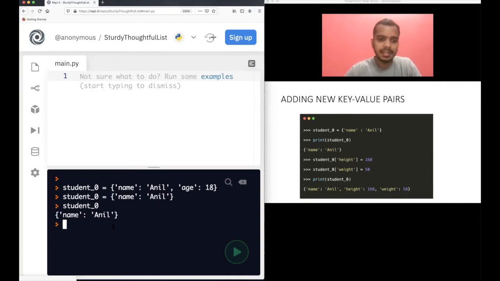You know that this will print name Anil. Now if you want to add, let's say, height and weight to this dictionary, how do you add that? So how do you add new key value pairs? See, it's similar to a list assignment.